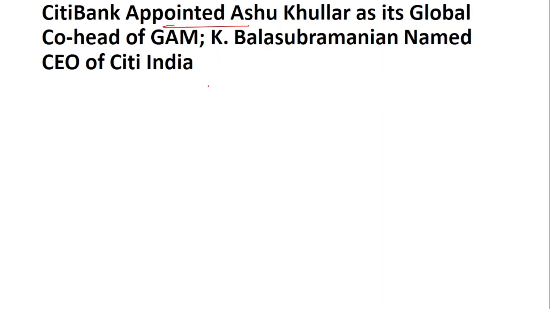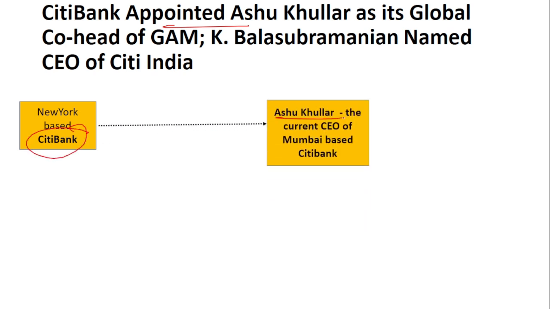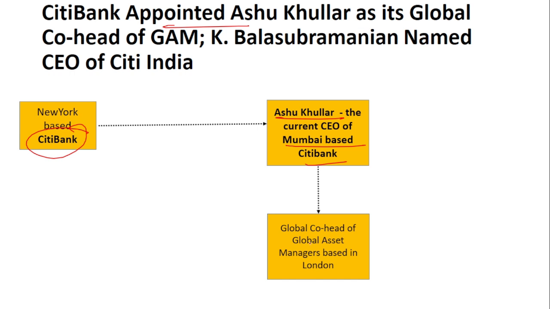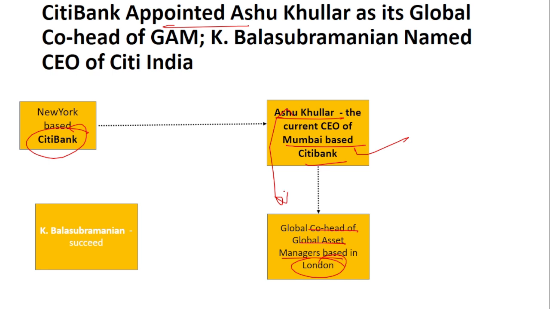The next news is about an appointment. The New York-based Citibank has appointed Ashok Kullar, the current CEO of the Mumbai-based Citibank, as the global co-head of global asset managers based in London. Remember, Ashok Kullar, the current CEO of Mumbai-based Citibank, has been appointed as the global co-head of global asset managers based in London. And now, since he has moved to this position, his position will be occupied by K. Balasubramaniam. K. Balasubramaniam will succeed Ashok Kullar.